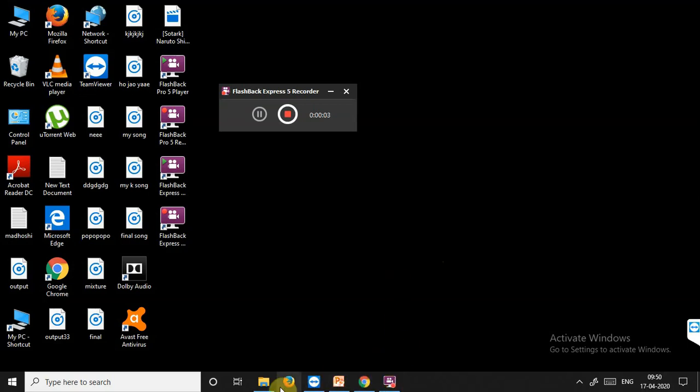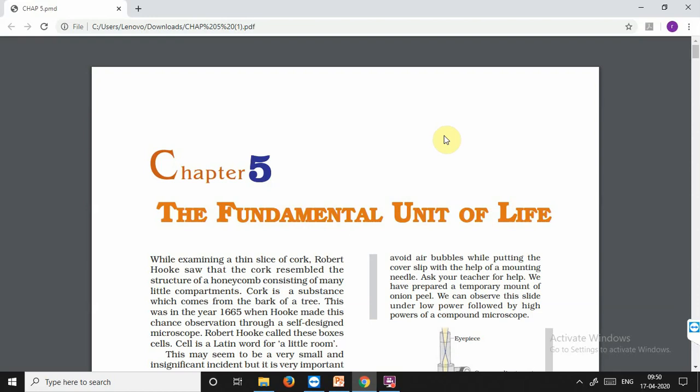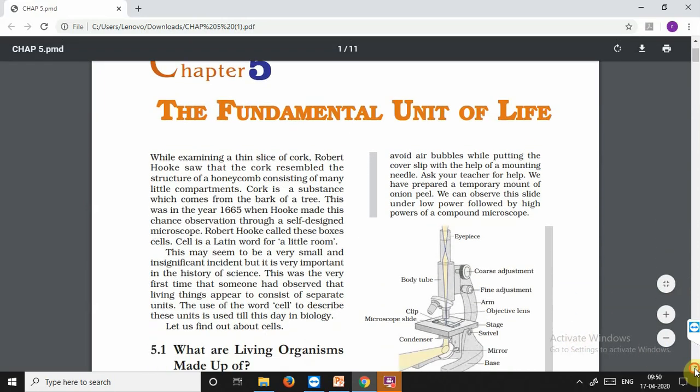Today we'll start with a new chapter, the fundamental unit of life, which is the cell. The word cell comes from a Greek word kaitos, meaning hollow, a vessel, and logos meaning to discourse. So the study of cell is known as cell biology. It deals with the study of cells from morphological, physiological, biochemical, chemical, genetical, as well as developmental points of view.